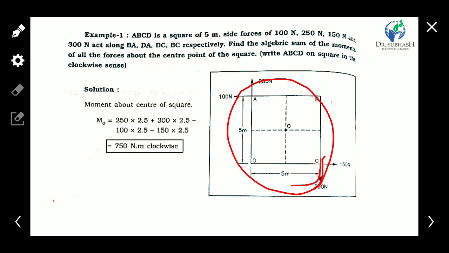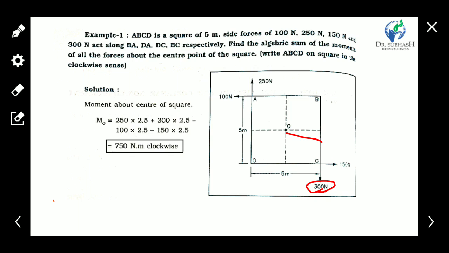This force is creating a moment clockwise. Okay, so it's positive. So 300 into 2.5. Now the total moment around point O of all forces is 750 Newton into meter. Okay, and it's a positive value, so we can say that the total moment about O is clockwise, and its value is 750 Newton into meter.